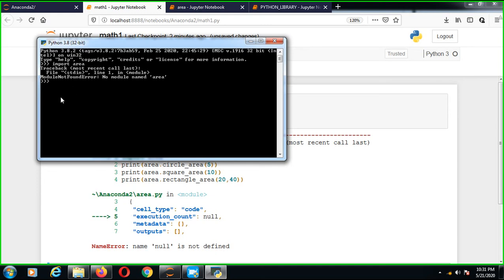So first we'll have to create the module. We are just creating the functions, so we'll have to go one step ahead, and then we'll create the module. Checking the directory, there is no directory here, so without a directory and module we cannot access our area files.